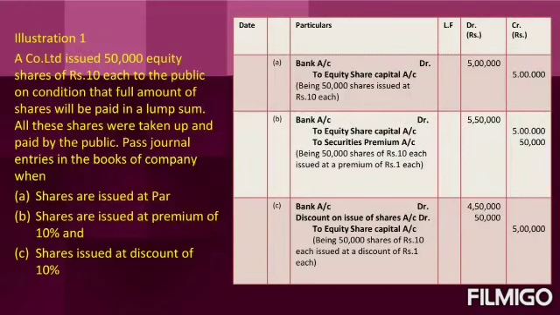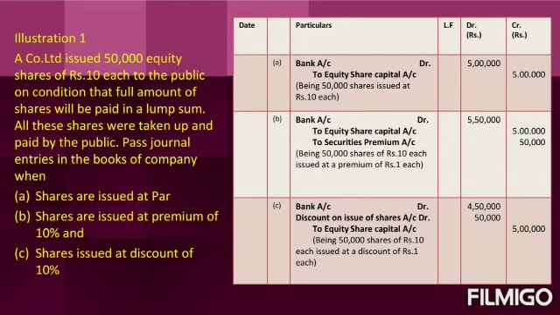Then the second case, when shares are issued at premium of 10%, what will be the premium amount? The original face value of the share is 10. 10% will be the premium. So 10% on 10 rupees, 1 rupee will become the premium amount.